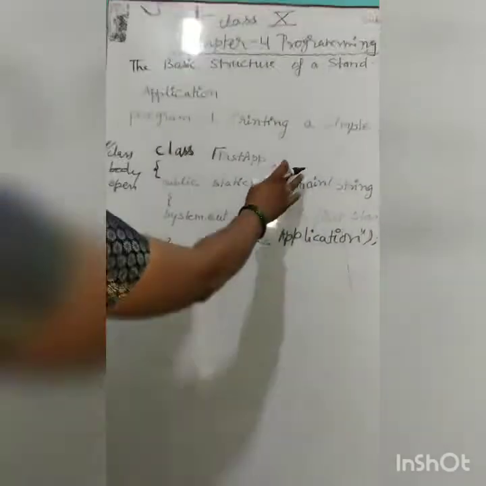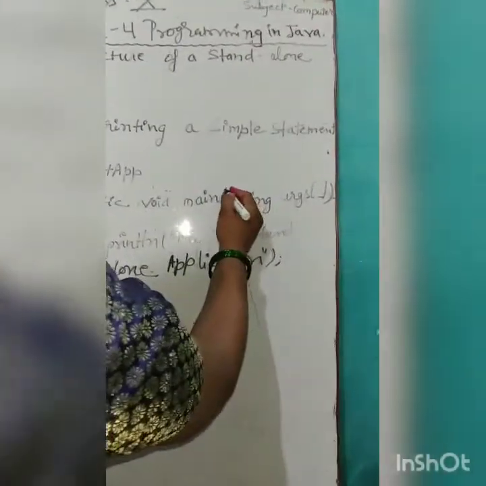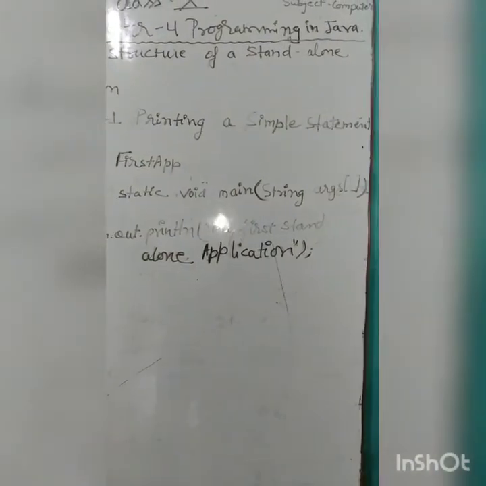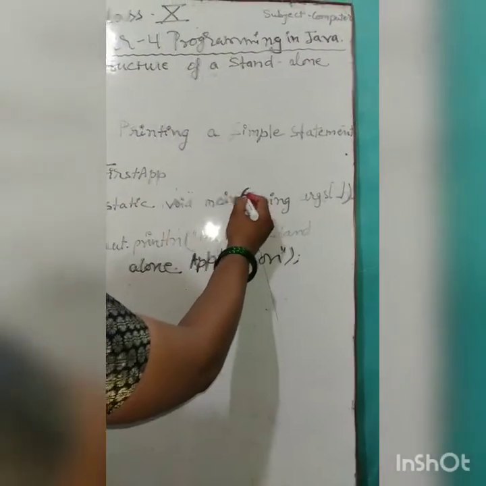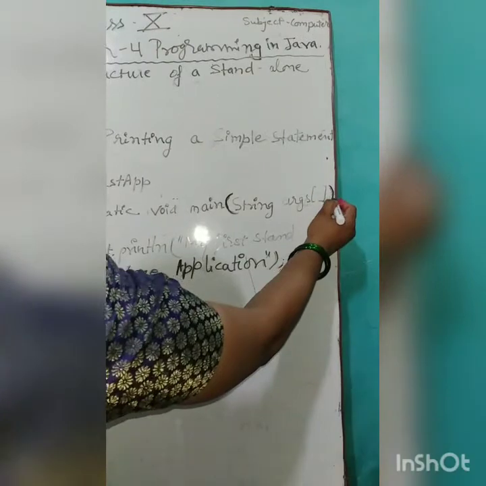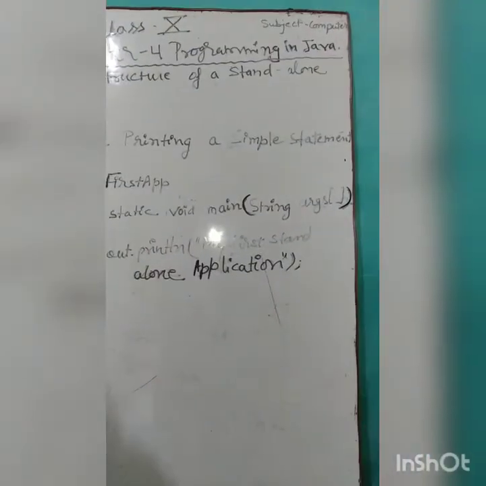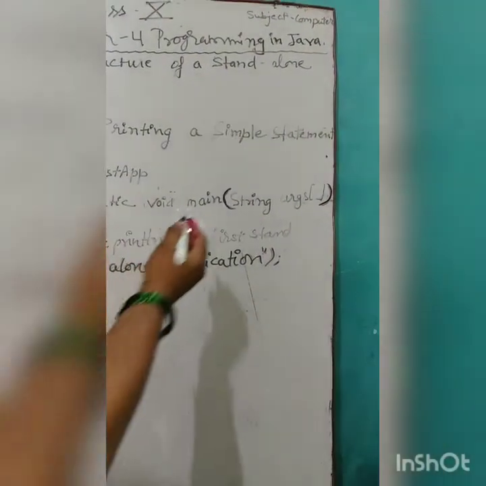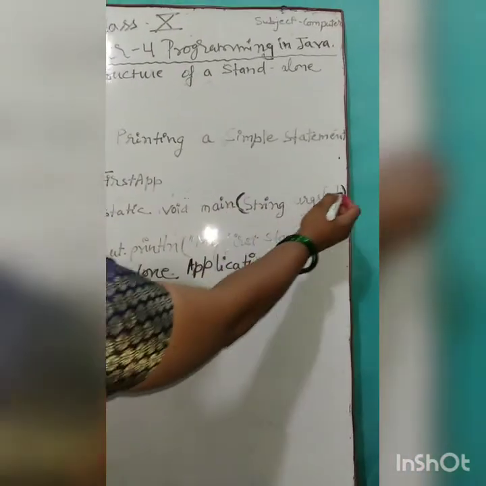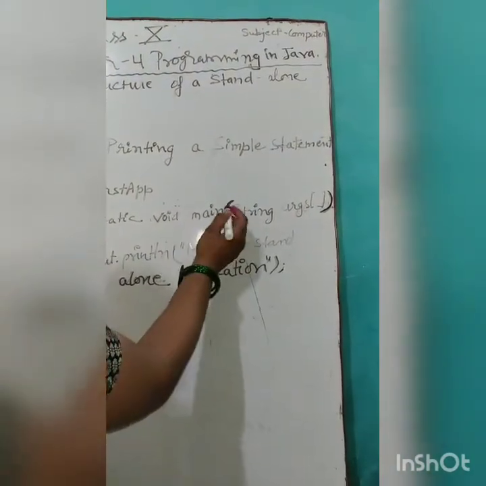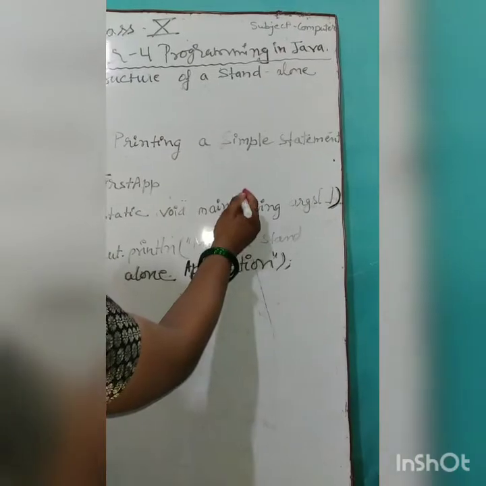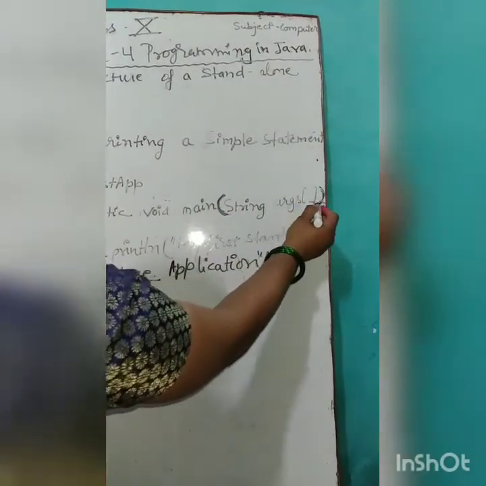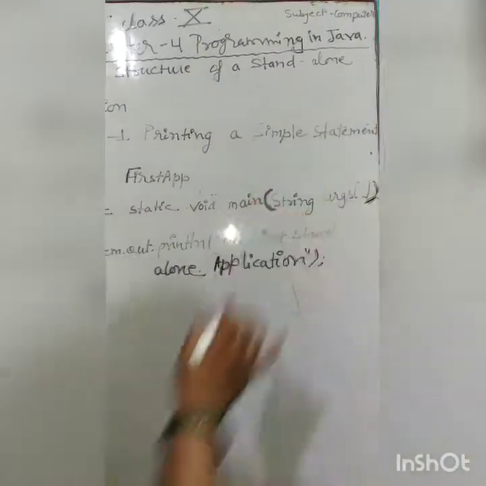So there is a parenthesis open. This is the sign of parenthesis. It is used to declare the method. If we use it beside main, then it declares that main is a method. Clear? Parenthesis open and parenthesis close.